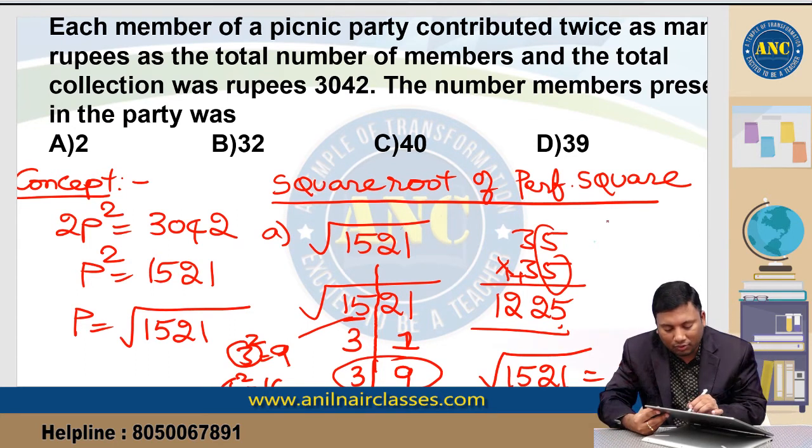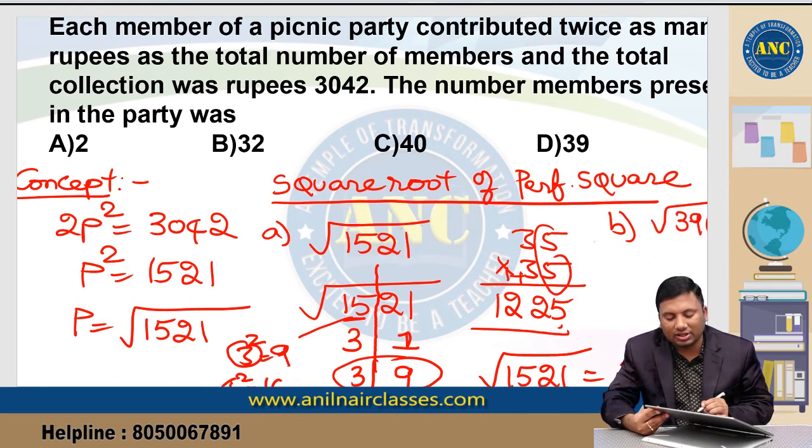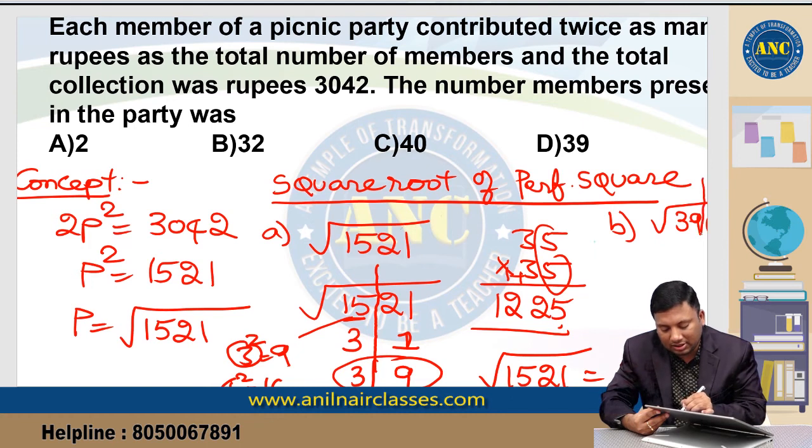Let us take one more example. Suppose it is the square root of 3969. Keep a slash after 2 digits. 9 means 3 square is 9 or 7 square is 49. 6 square is 36, 7 square is 49.